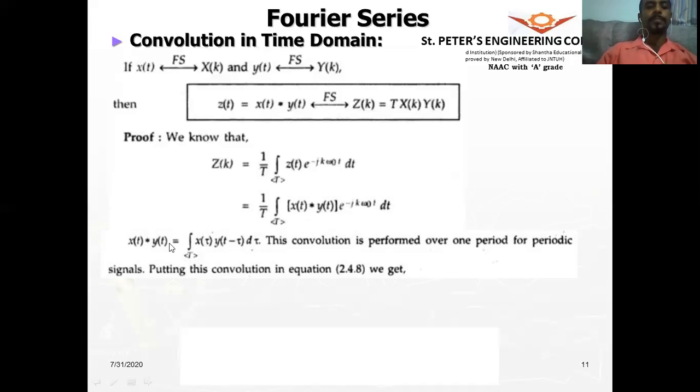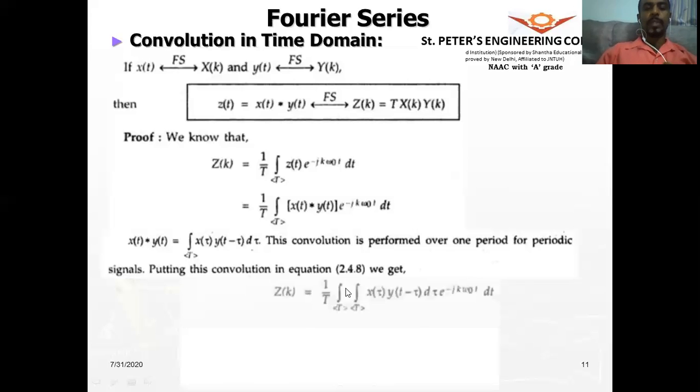Therefore, what is the formula for convolution? Integral, instead of minus infinity to plus infinity, this will be over one period, x of tau, y of t minus tau, d tau. So this is our convolution formula for periodic signals. All right. Now we have to find out x of t convolved with y of t, so for that we are substituting this formula.